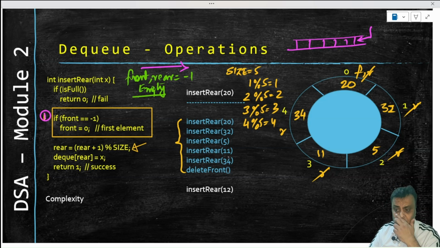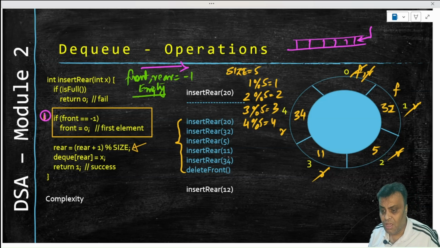So what we will do is delete from front. So this element will not be there. So we have deleted this element and we have moved the front here. Right, so delete front means the dequeue operation in a simple queue. In a normal queue, we are talking about delete here because the queue itself is called as dequeue. Right, so delete front will move the front here to 32 and this position becomes blank.